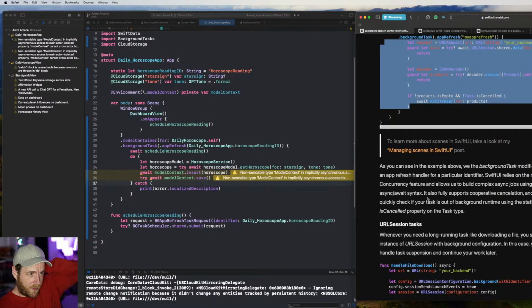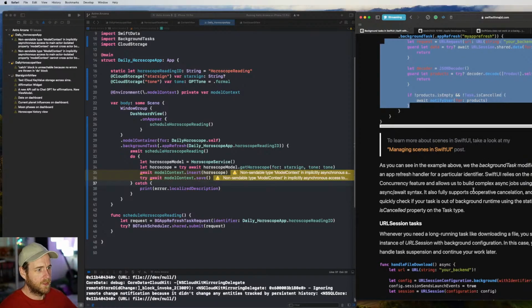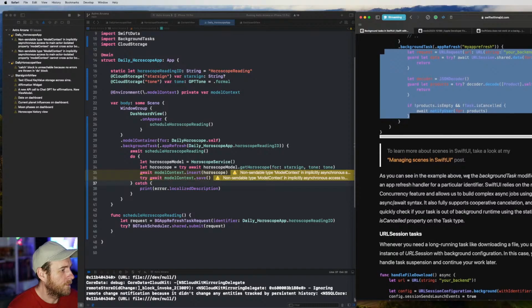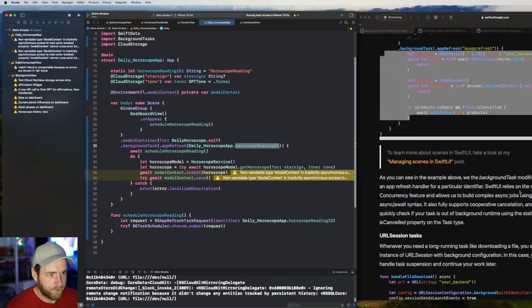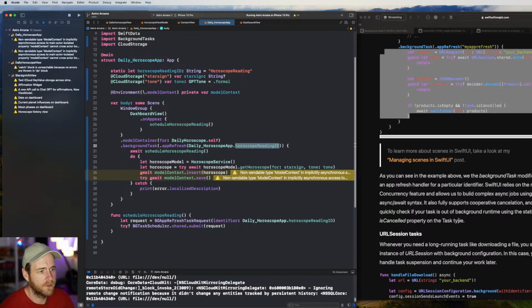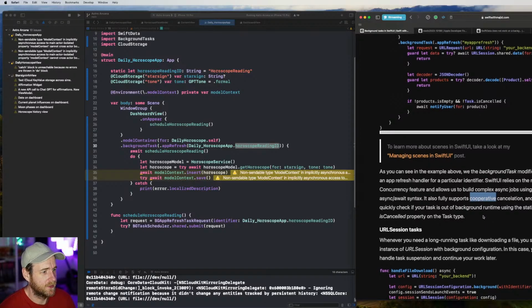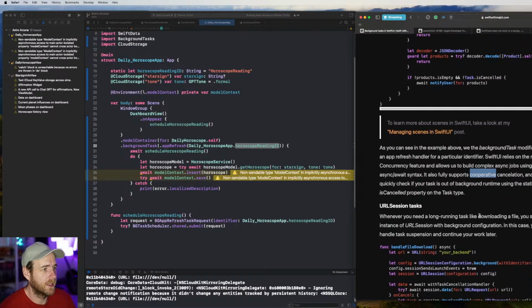As you can see in the example above, we run the background task, we use the background task modifier to register an app refresh handler for a particular identifier. Yes, that there. SwiftUI relies on the new Swift concurrency feature and allows us to build complex async jobs using the async await syntax. It also fully supports cooperative cancellation. You can quickly check if your task is out of background runtime using the static isCancelled property on the task type.